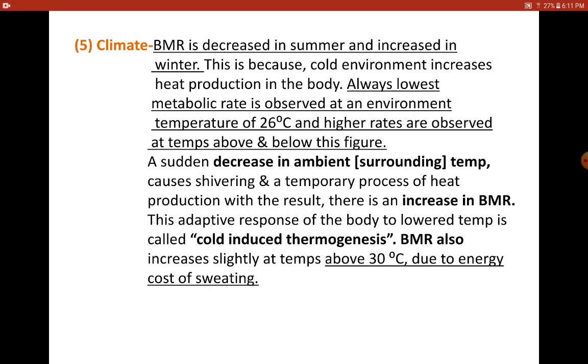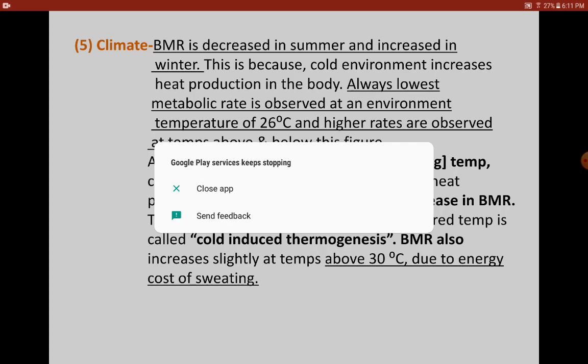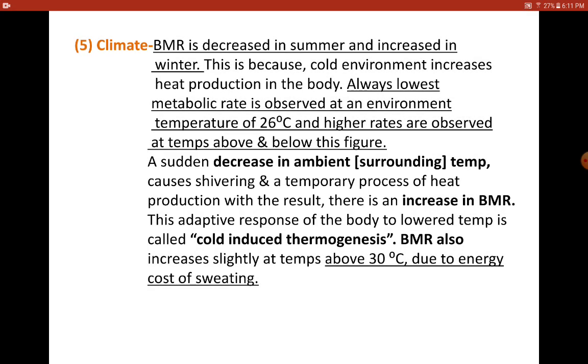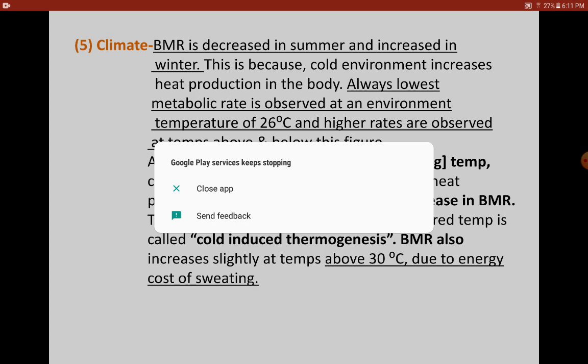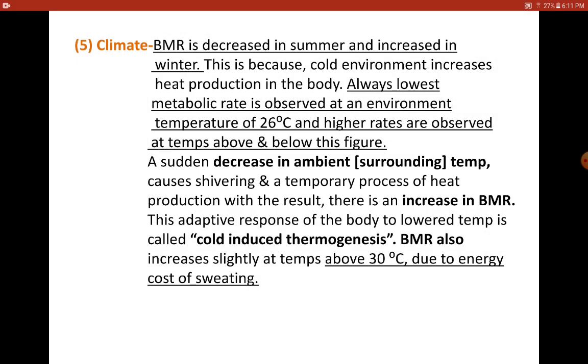This shivering is mainly because the body has to cope up. There will be again burning of the nutrients to release more energy or heat, which is required to maintain the basal state of the person, that is to maintain the involuntary activities of the person. So that is how BMR increases during the cold temperature.